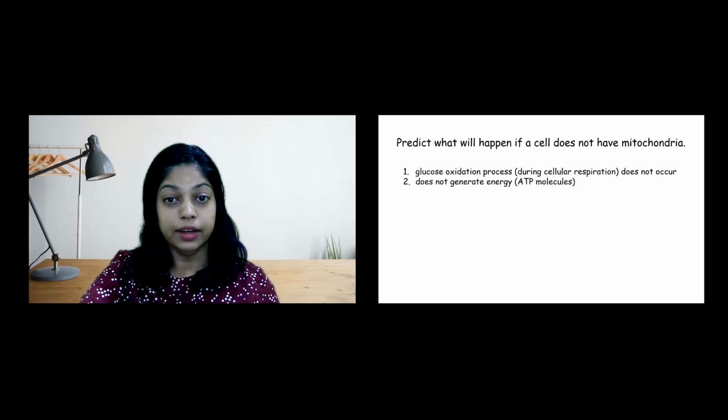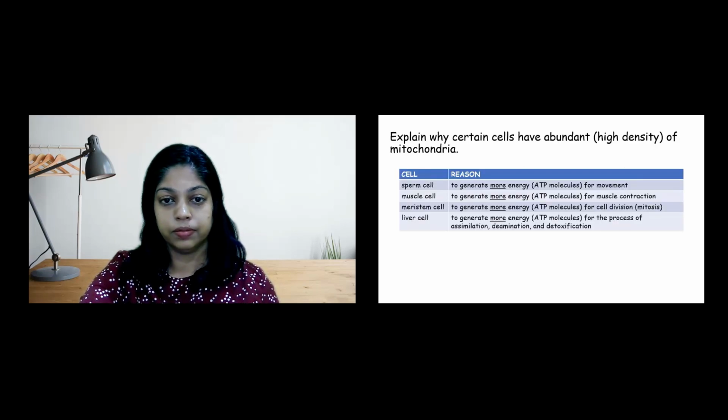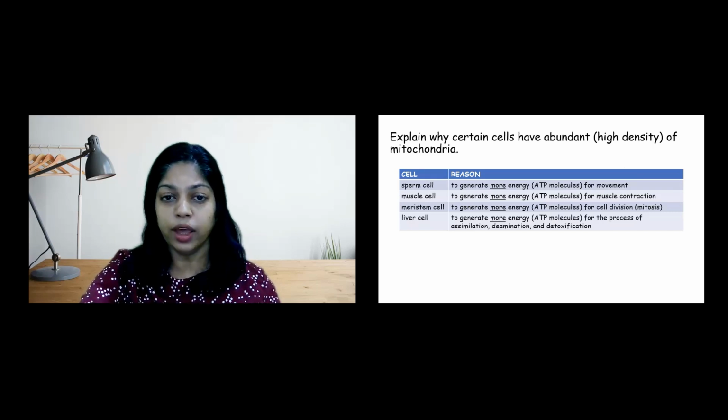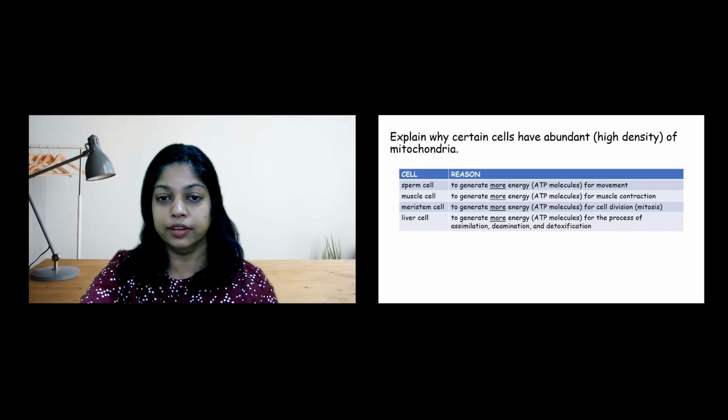Hence, if a cell does not have mitochondria, glucose cannot be broken down, so no ATP is produced. Certain cells have many mitochondria compared to other cells because they need more energy for their active functions.